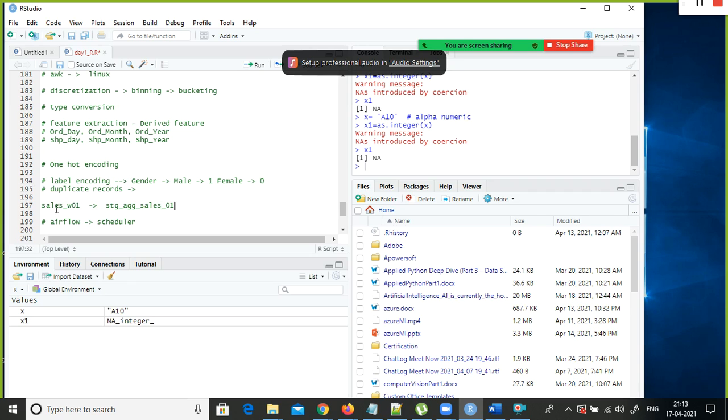Sometimes what they do is simply copy this data before aggregation. In some cases they simply copy it to the staging area. Actually this is not a staging area, this is some kind of landing area. In this area they simply copy the data as it is, because they cannot take this data directly from their system. It is a read only file, you need to copy it here.